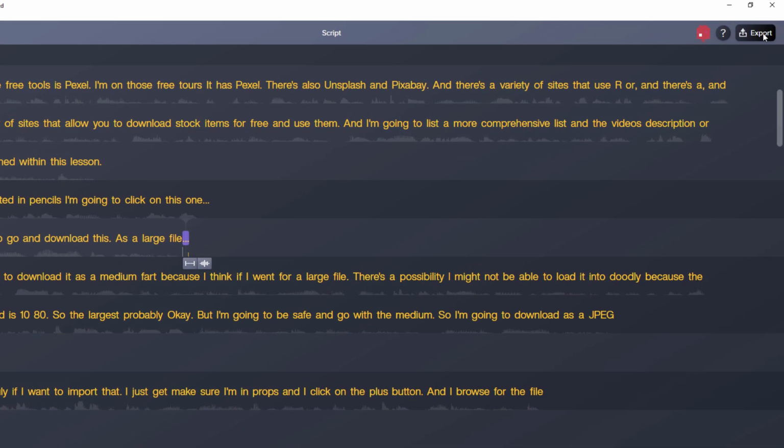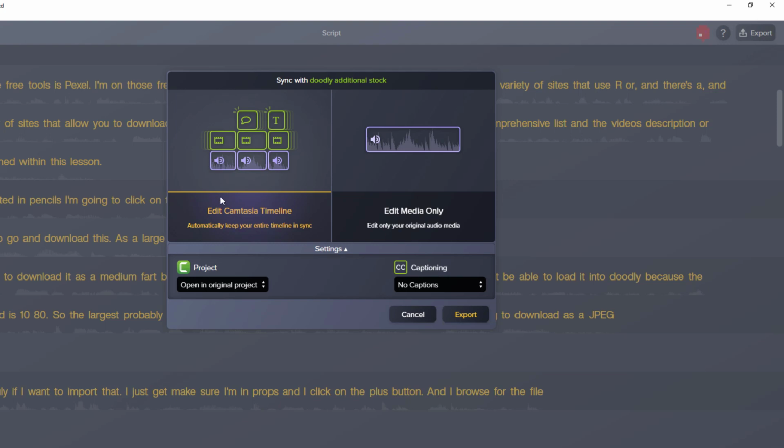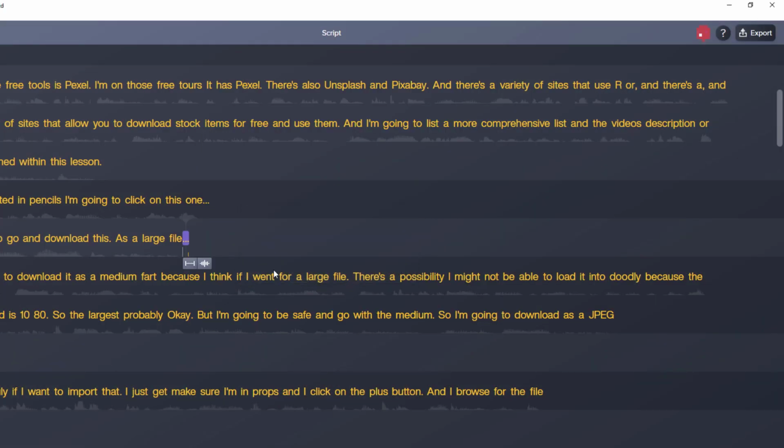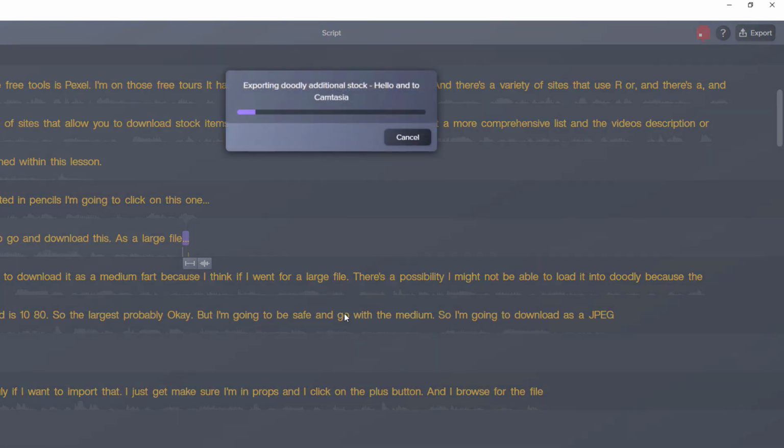So I've done a little bit of editing. So I'm going to click export. I can export to a file. If I do that, I'm exporting the audio. If I export to Camtasia, I can have it edit the timeline. So I'm going to click export. I need to save this. So I save and it does this export to Camtasia.